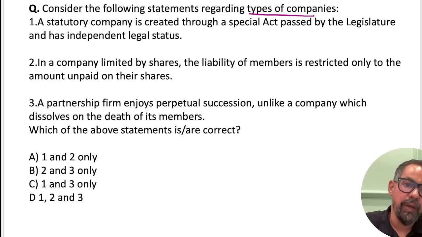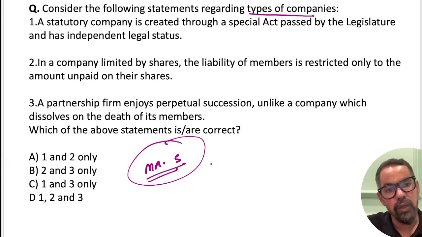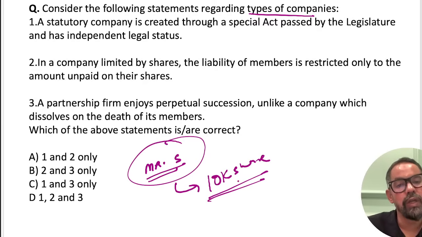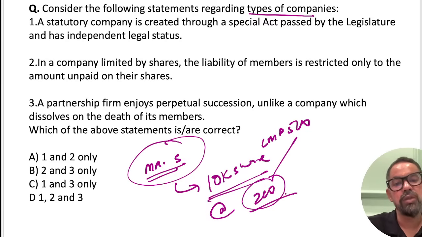Consider the following statements regarding companies. Forfeiture of shares is basically like this, go through this question. Let's say there is a person called Mr. Sushil. Sushil sir, you developed an application for the company. In return, the company allotted you 10,000 shares. Let's say they are offering you 10,000 shares when the current market price is, suppose, 500, and they are offering you at 200. At a discount, it can be cash or non-cash consideration. They are not giving you free, but they are giving you a discount of 300.